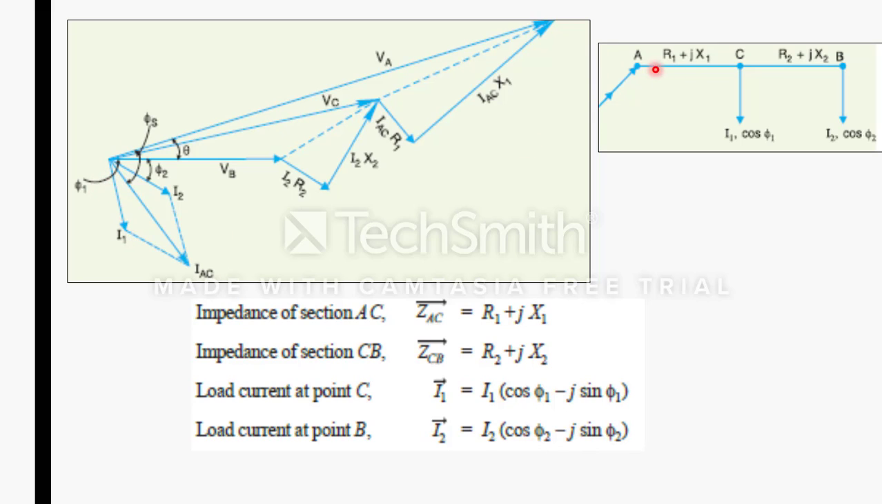And IAC, if I want to get it, that is a vectorial sum of I1 and I2. So it is I1 and I2, I get IAC. Right, sum of I1 and I2, I get IAC.